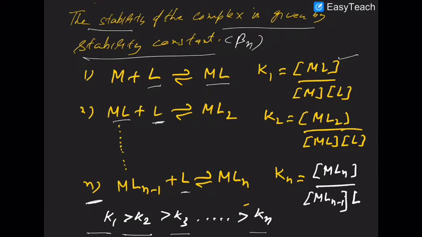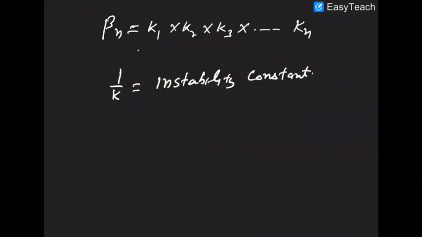So when you add up all these factors, you know from your class 11th that when equations get added, the equilibrium constants get multiplied. So all these values get multiplied and you get beta n, the overall stability constant of the complex. 1 by K is called the instability constant.